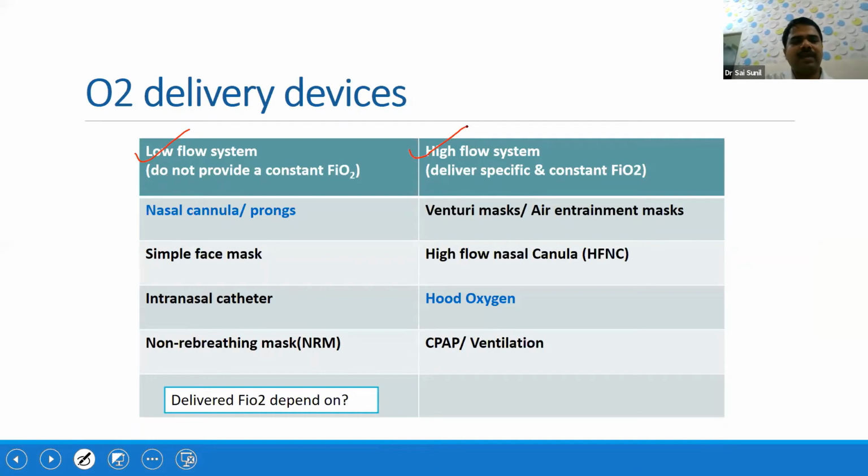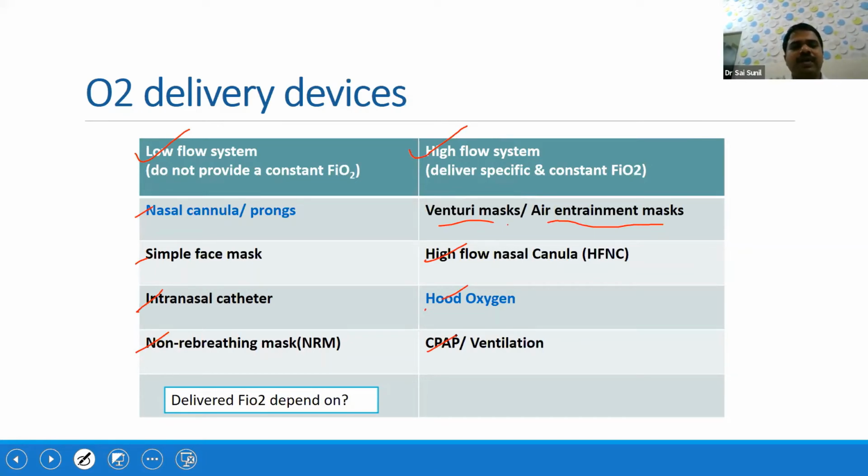So nasal cannula, nasal prongs, which we most commonly use in our SNCUs, face mask, intranasal catheters, and NRBM mask, NRM mask, so non-rebreathing mask. These are examples of low flow systems. And what are the examples of high flow systems? There is a thing called Venturi mask, otherwise called air entrainment mask, and high flow nasal cannula, HFNC, and of course CPAP ventilation if the baby goes to CPAP ventilation. So these are high flow systems.